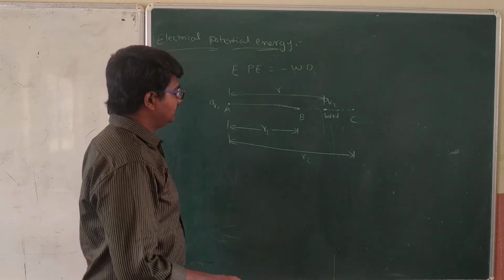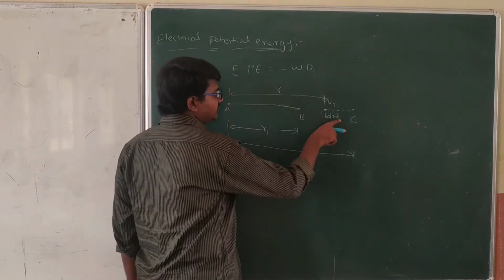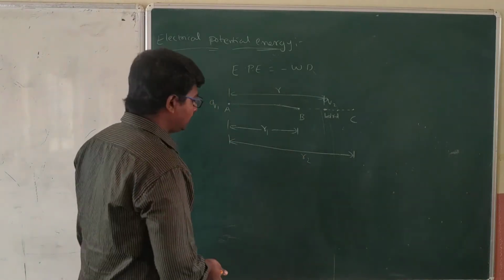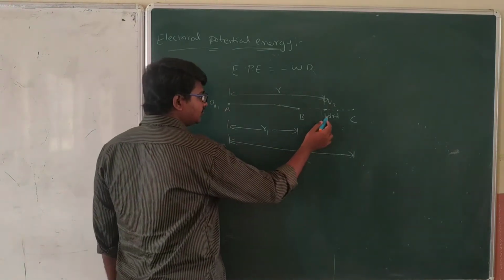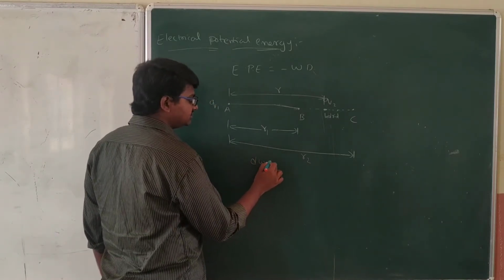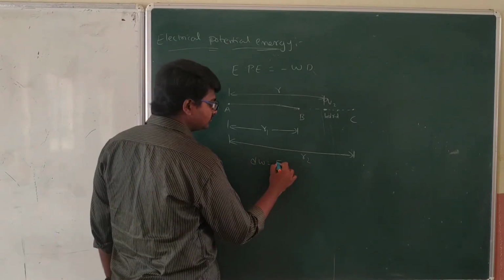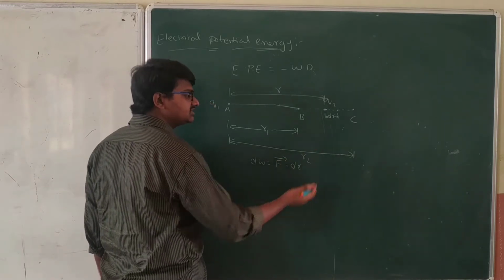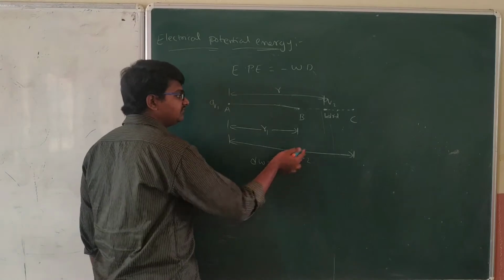It means that for pushing this charge from here to there, we have applied some force, and it has moved a small distance dr. That's why the small work done, dW, is equal to force into displacement. What is the displacement of this Q2 charge?